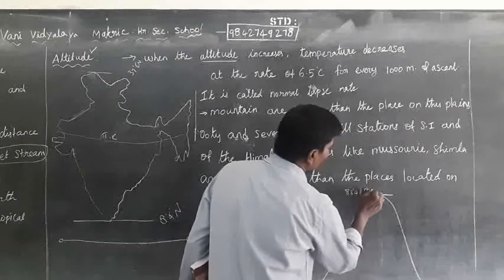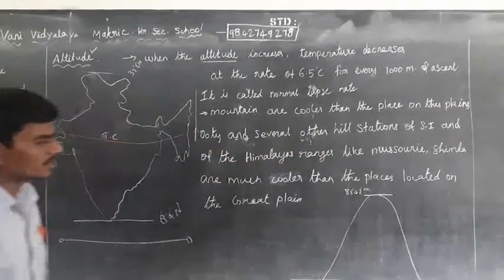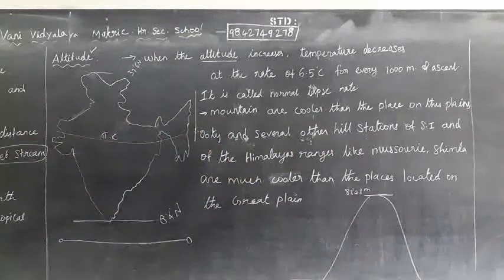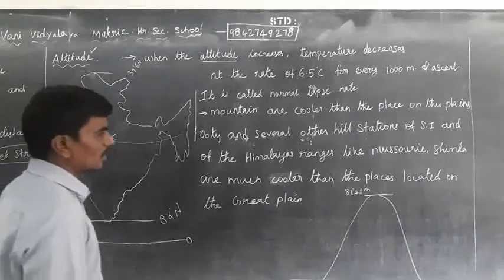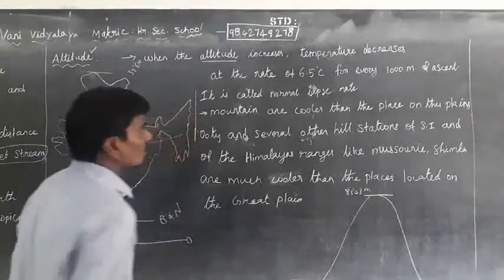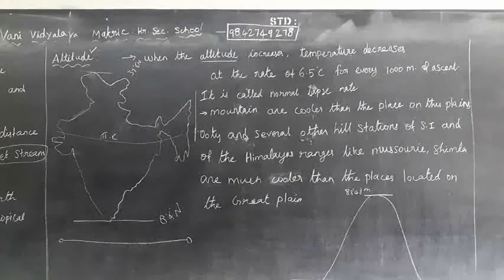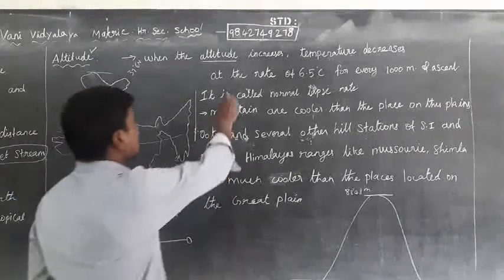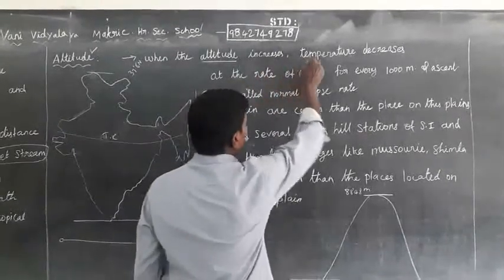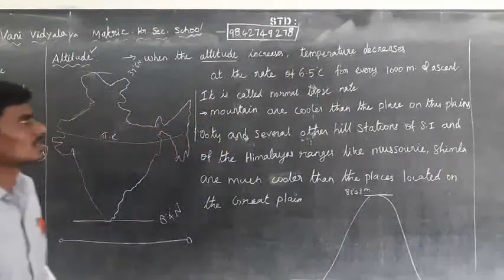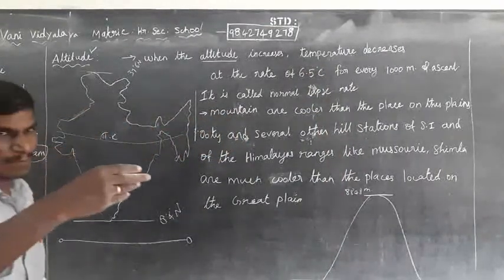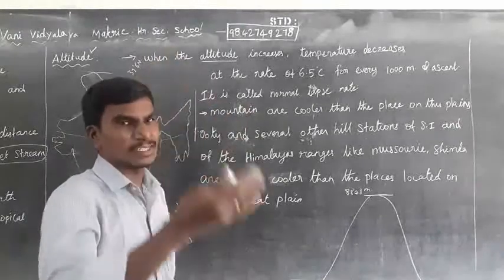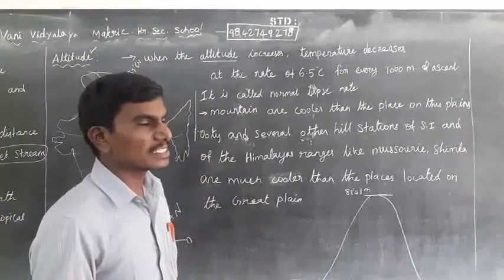As the altitude increases, the temperature decreases.